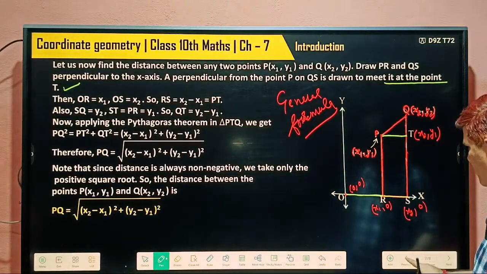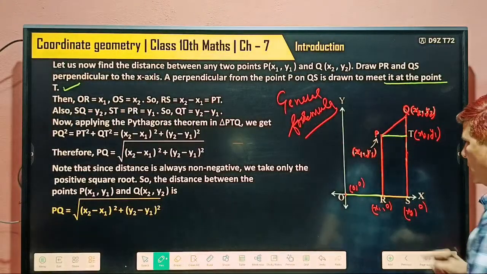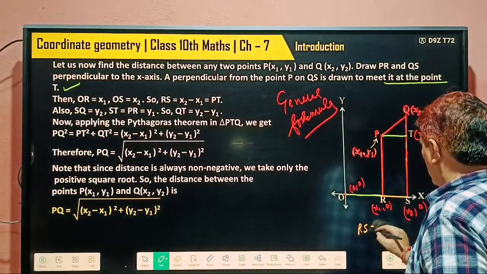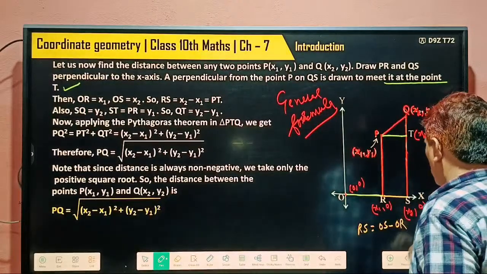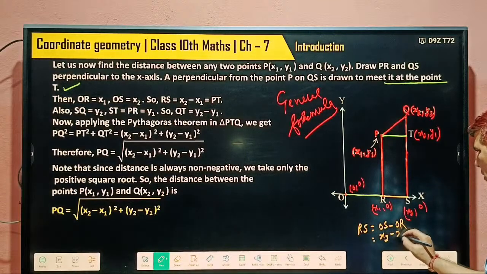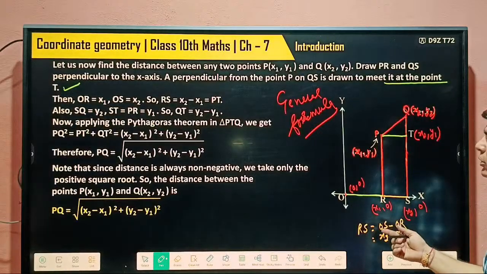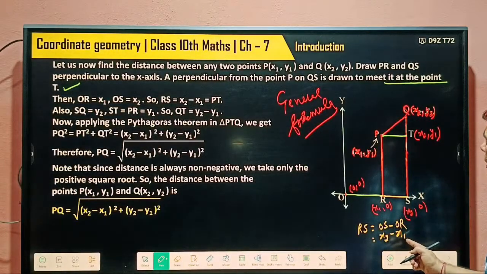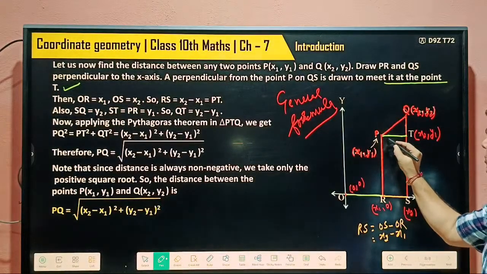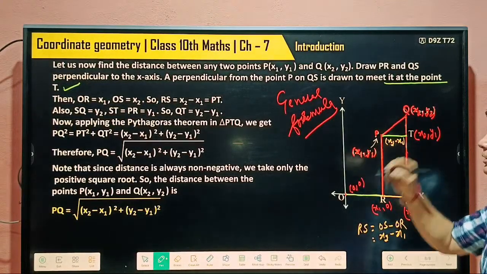Both points are lying on the same axis, so this distance RS is equal to OS minus OR. OS is how much? x2, and OR is x1. So RS is equal to x2 minus x1, and this is equal to what? PT. So PT is also x2 minus x1 units.